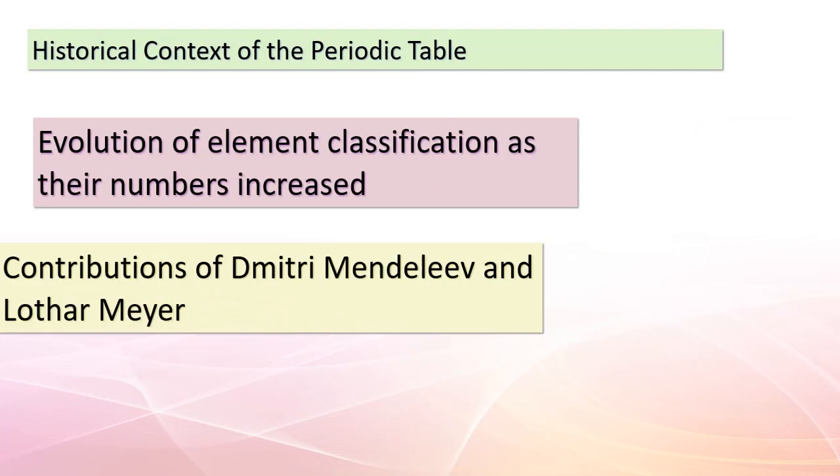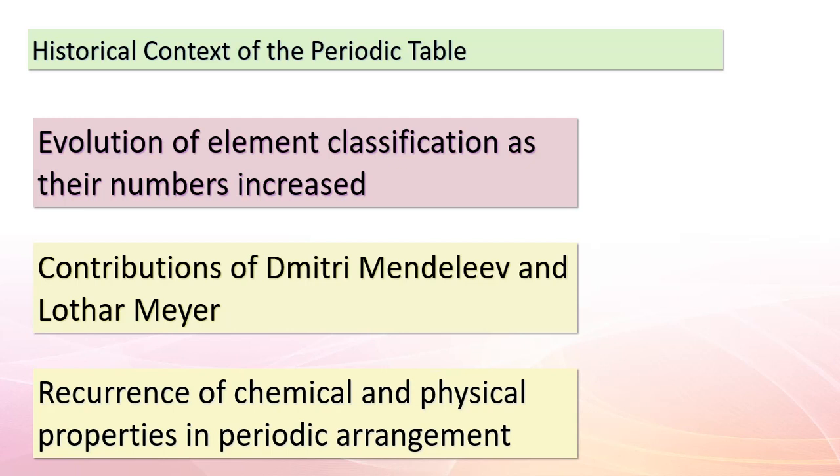Hello, students. Today, we're embarking on a fascinating journey through the historical context of the periodic table. This journey will take us back to a time when the number of known elements was on the rise. As scientists encountered more and more elements, they realized the need for a systematic way to organize them. In the late 1800s, two brilliant minds, Dmitry Mendeleev in Russia and Lothar Meyer in Germany, independently devised classification schemes that shared remarkable similarities. They both observed a recurring pattern.